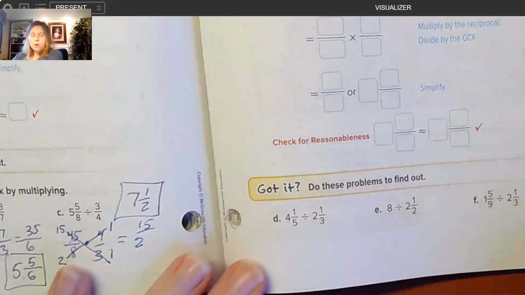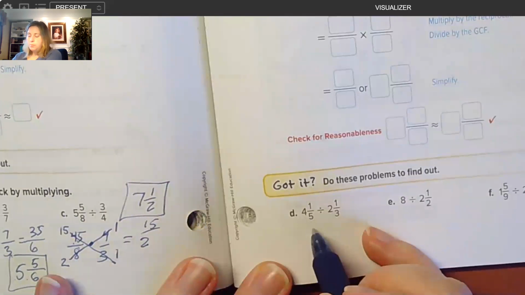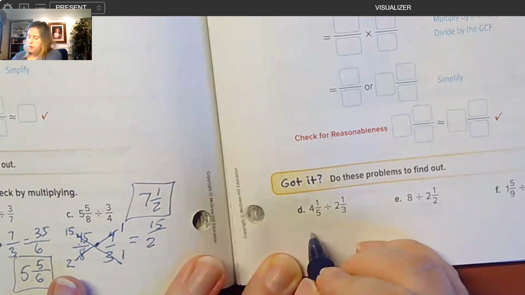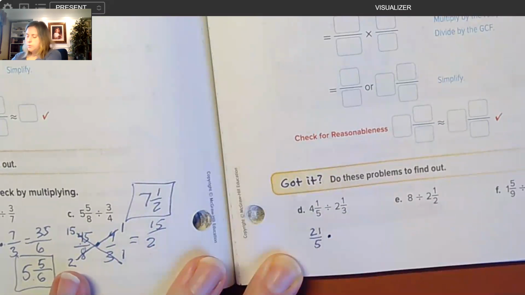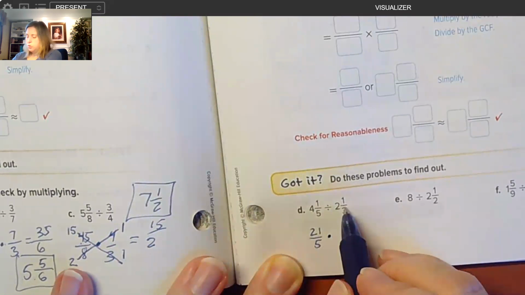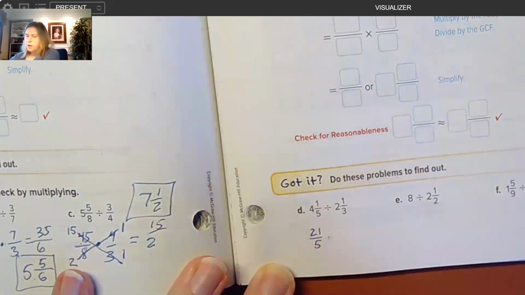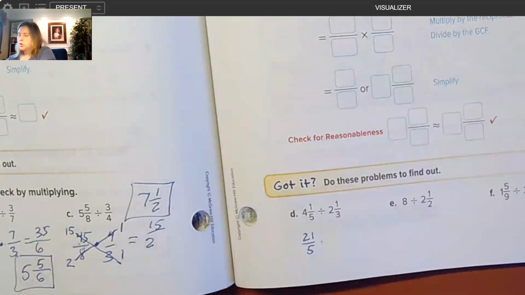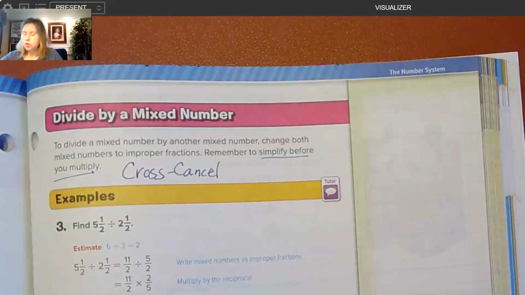All right, so D, we have 4 and 1/5 divided by 2 and 1/3. So first we need to change these both to improper fractions. 5 times 4 is 20, plus 1 is 21. So we have 21/5. We're going to run out of room here, so let's work at the top of this page so we don't have to write so tiny.